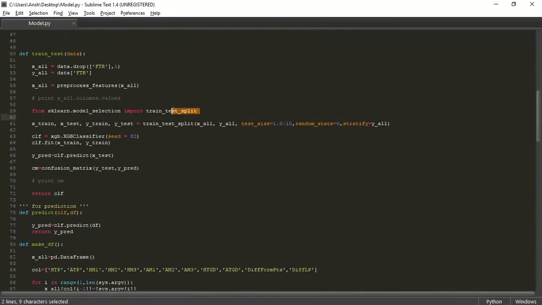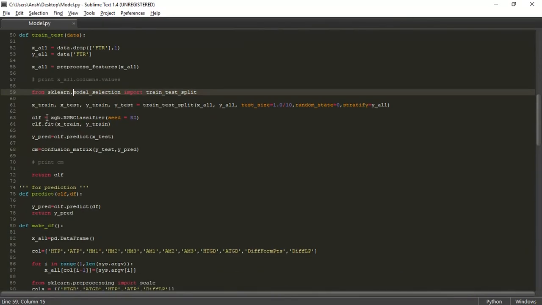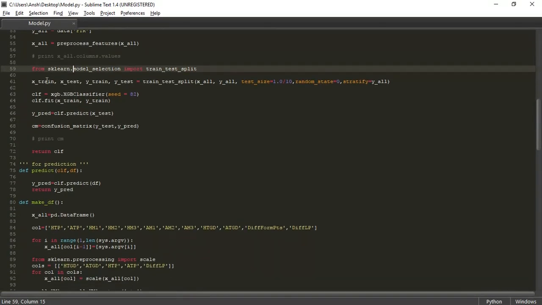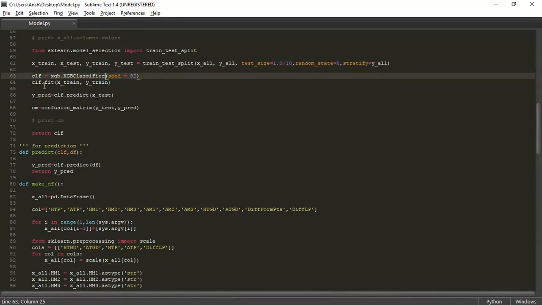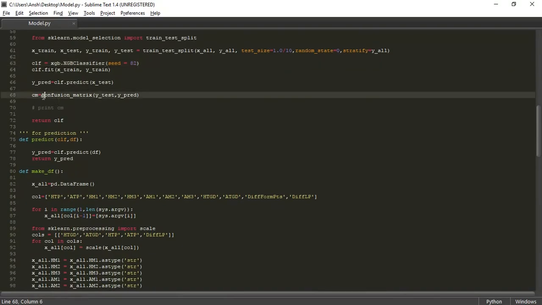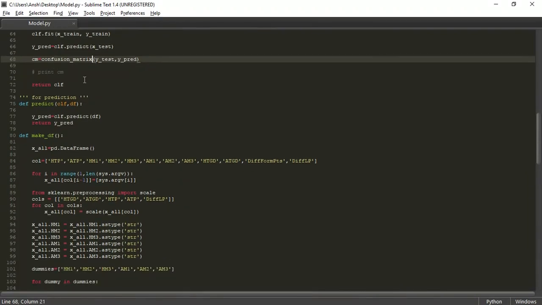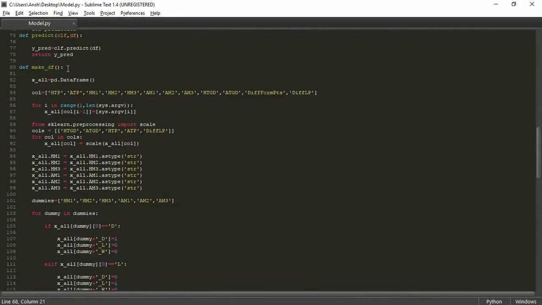Now we include the train test split library from the sklearn.model_selection for splitting a dataset into training and testing dataset. So here we receive the classifier by calling the XGB classifier with seed value equal to 82. We fit this classifier on a training dataset, and then we use it to predict the y value of our testing dataset. We then plot a confusion matrix between the testing value of y and the actual value of y, and then we print the confusion matrix and return the classifier.